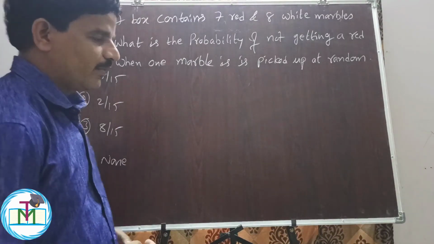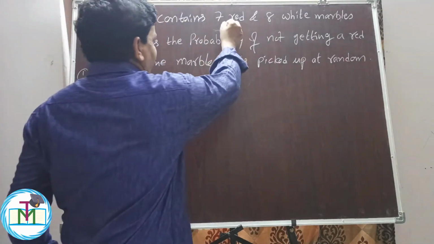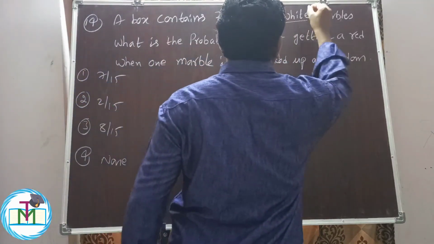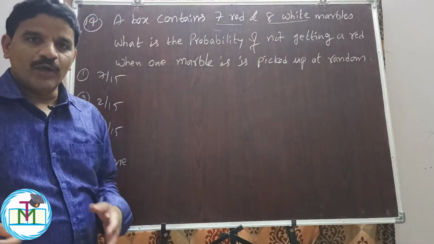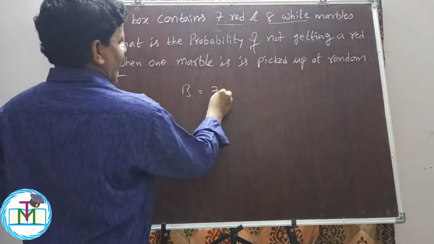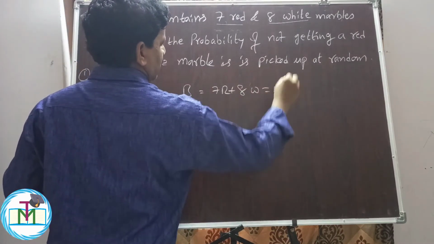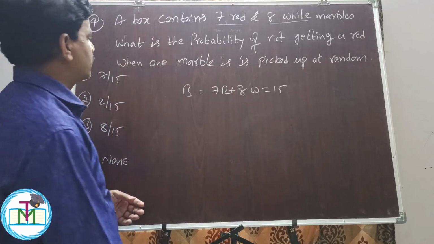Question number 14. A box contains 7 red and 8 white marbles, so a total of 15 marbles are there in the box.